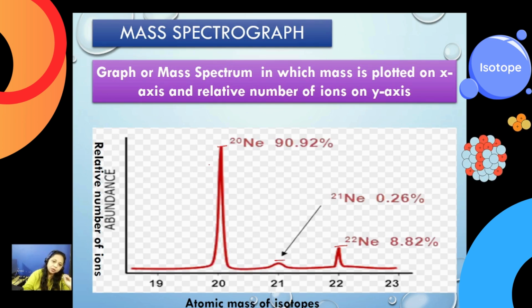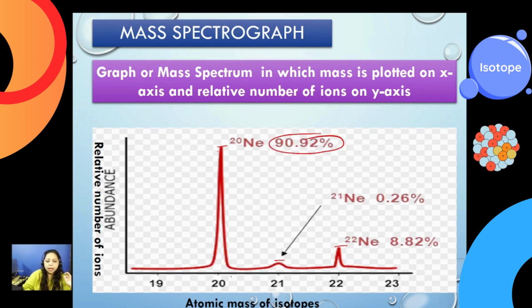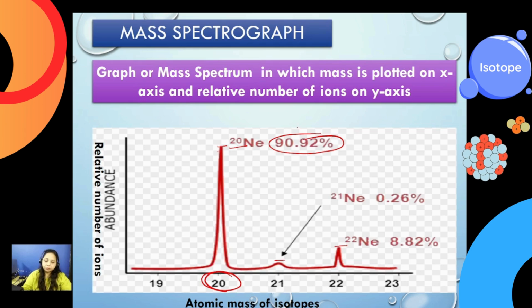It has shown the highest value. Let's say the abundance is 90%. So the isotope with mass 20 AMU has the highest percentage, or existence. The 21 has only 0.20%, while the 22 one is 8.82%.